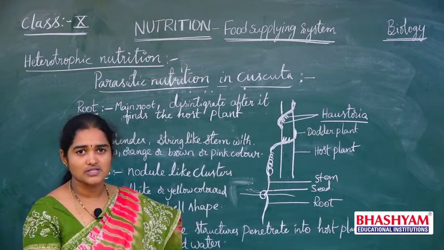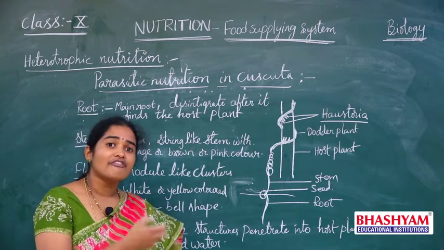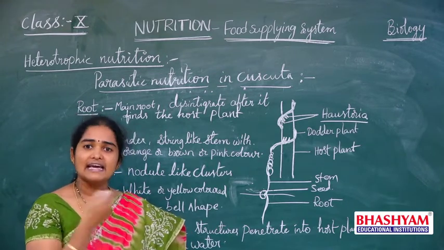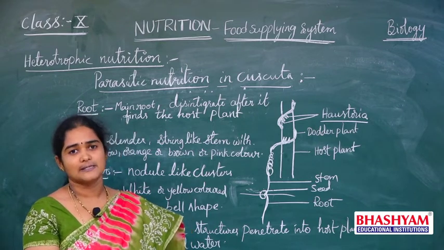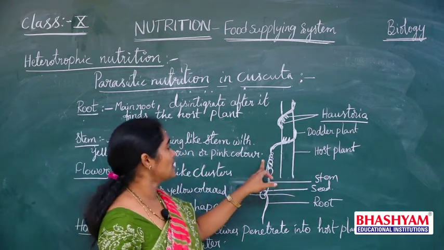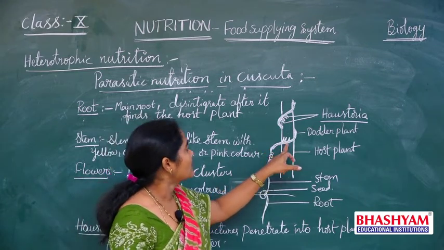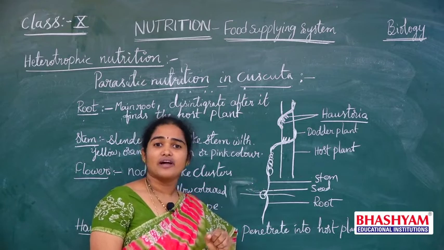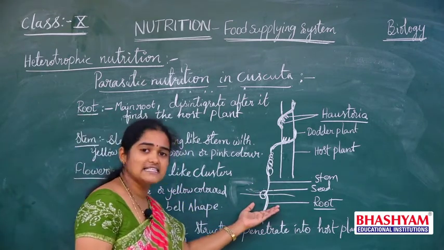From the host plant they get nutrients like water and food materials. After finding the host plant, the stem obtains nutrients from the xylem and phloem tissues, and the main root will disintegrate.